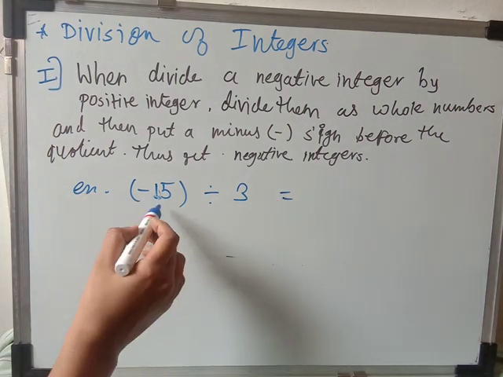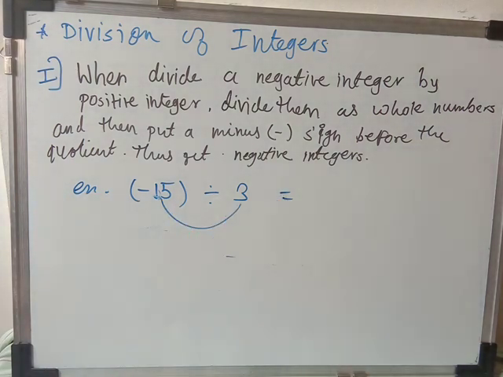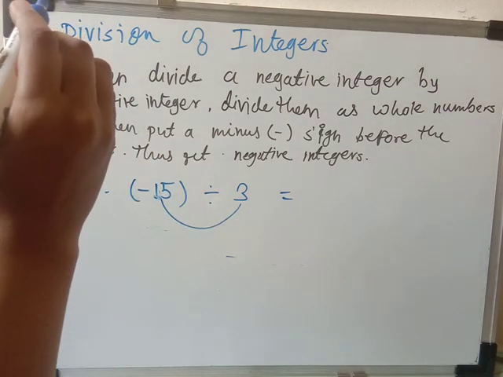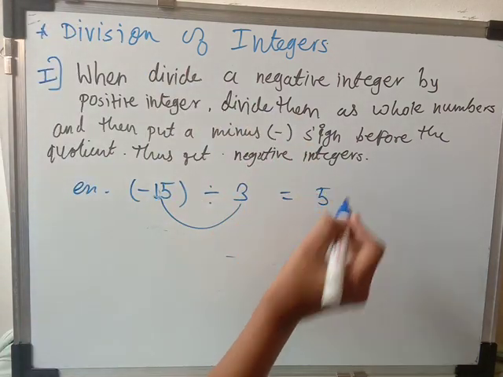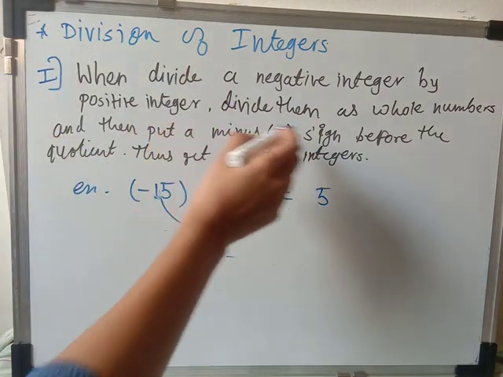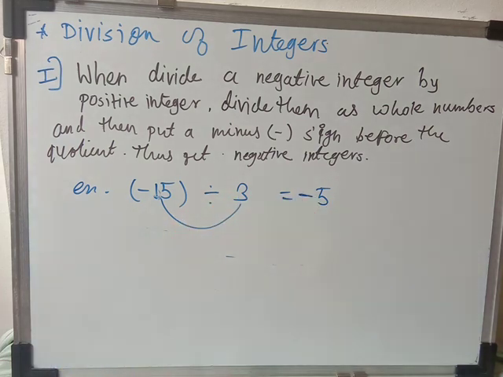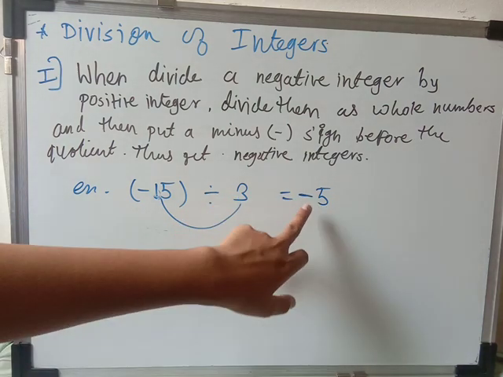Okay, now I will divide them as a whole number. So 3 5s are 15. Okay, so my answer will come 5. But they are saying after dividing them as a whole number, just put the sign of negative. Okay, minus sign we have to put.